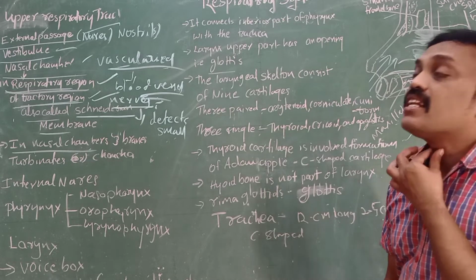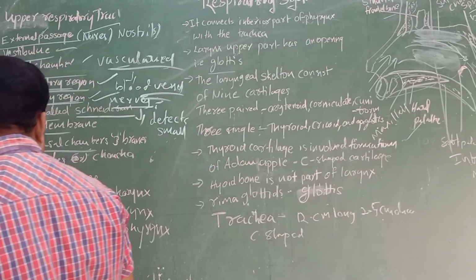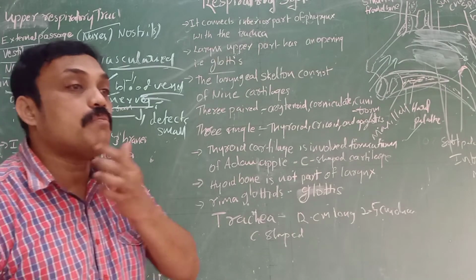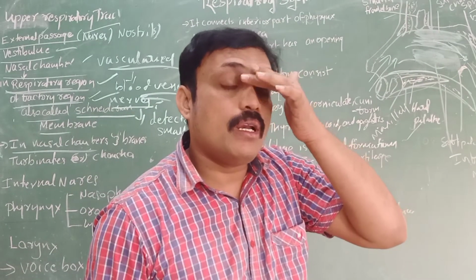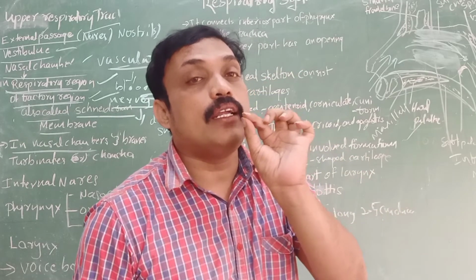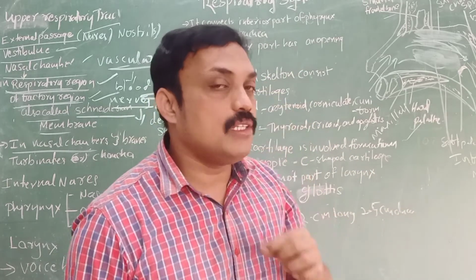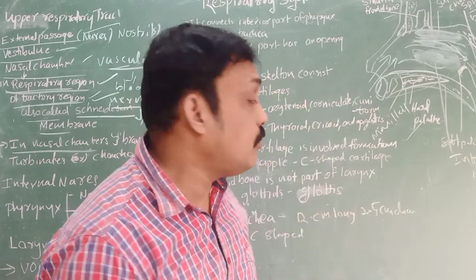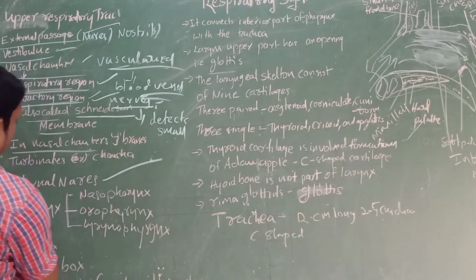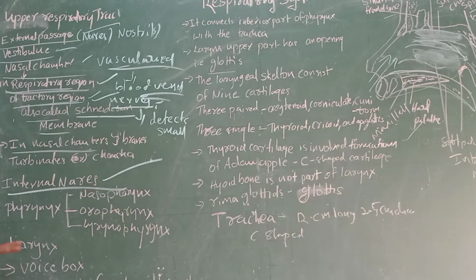Pharynx is this region. The upper respiratory tract chambers open into the internal nares, small holes. First, the upper respiratory tract has external passages, the external nostrils, then the vestibule, then the nasal chambers with the respiratory region and the olfactory region.